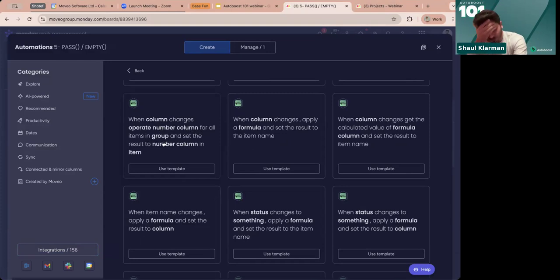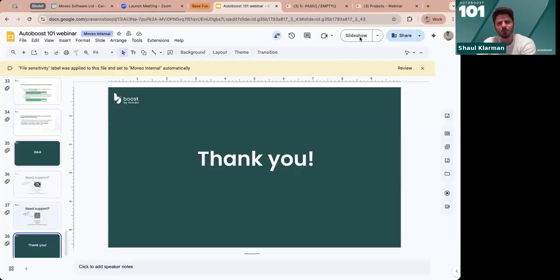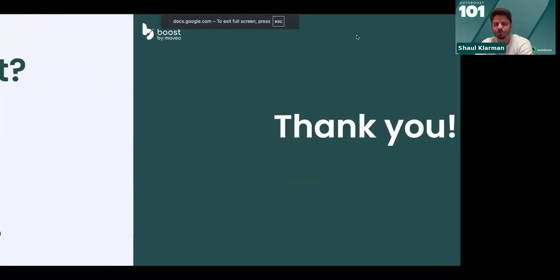We had a use case where an item represented a group within the same board, and someone wanted to know the aggregated number or the max number of something in this group, and then put it in a column in a specific item. So it's not exactly what you were aiming for, but maybe this can help you. Anyway, we'll have a look at what you said and think about whether it's something we can do.